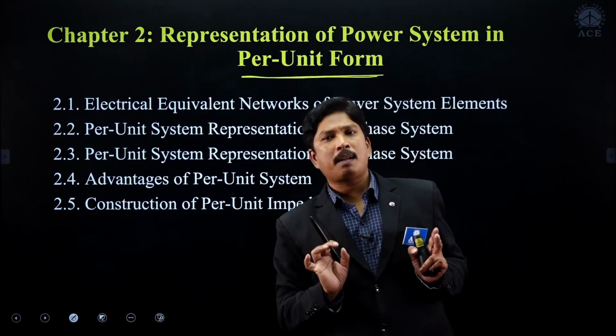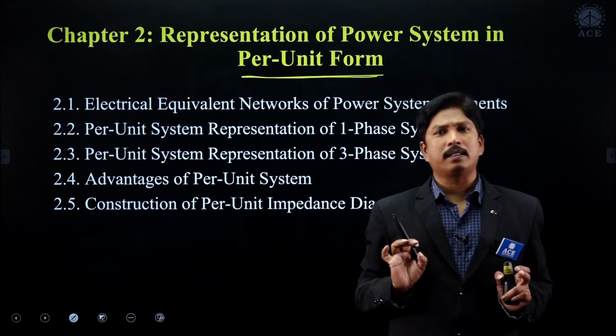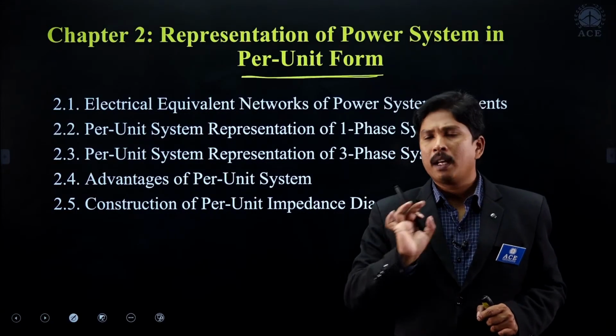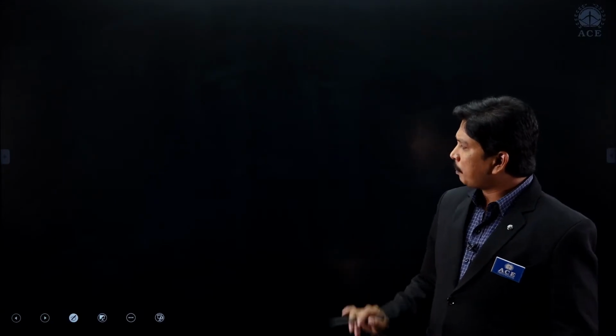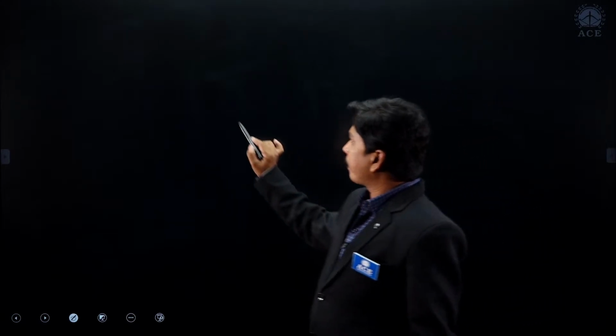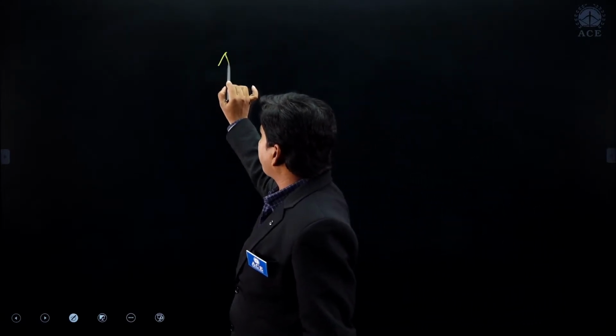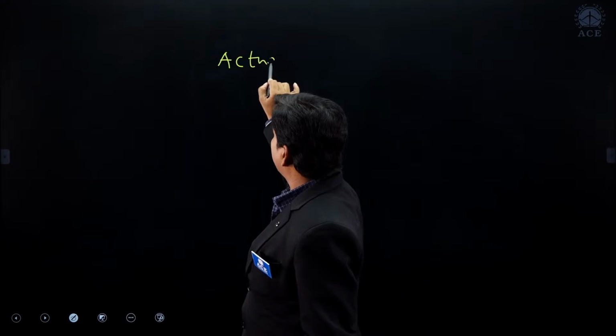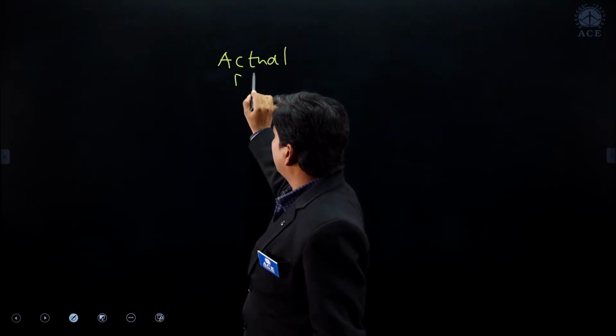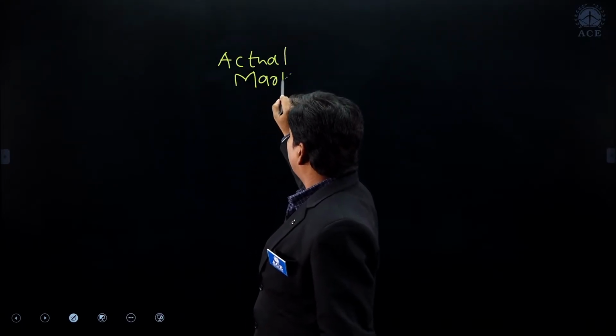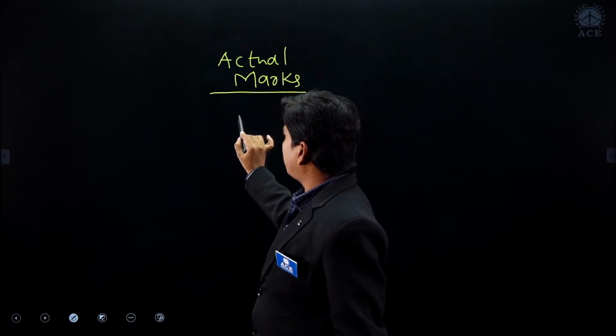So the per unit system is nothing but a simple percentage system. For example, students, suppose a student gets actual marks of 50.